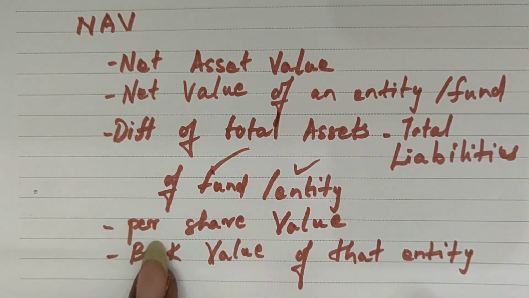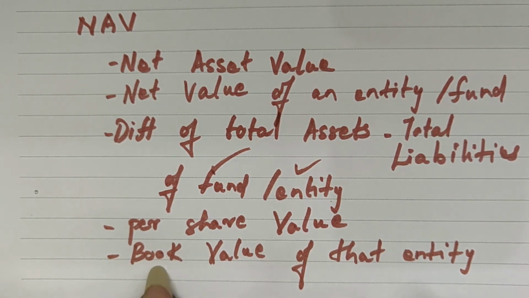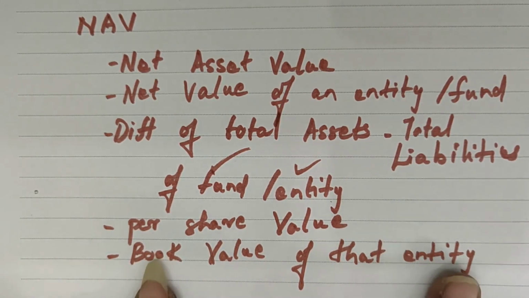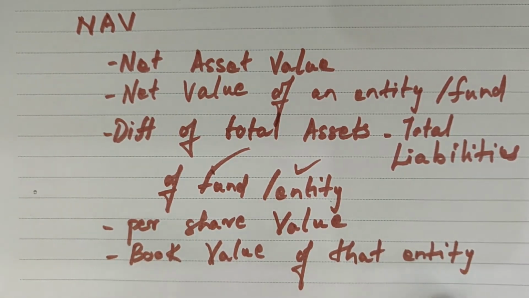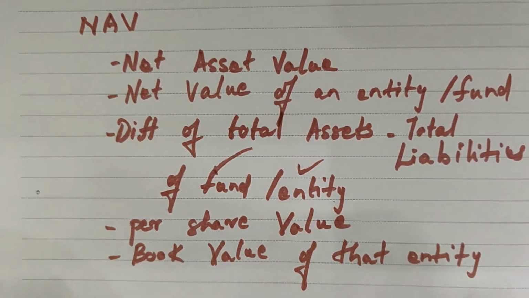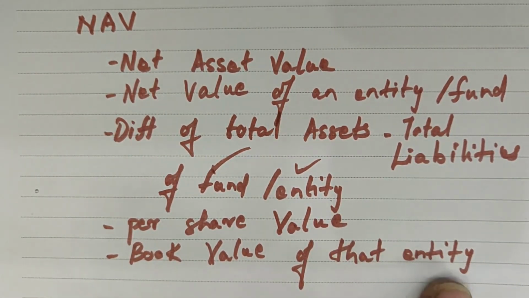So why this is calculated as a per share value and why this is book value is all based upon the origination or the base we have here. For an entity, it's a company, right?